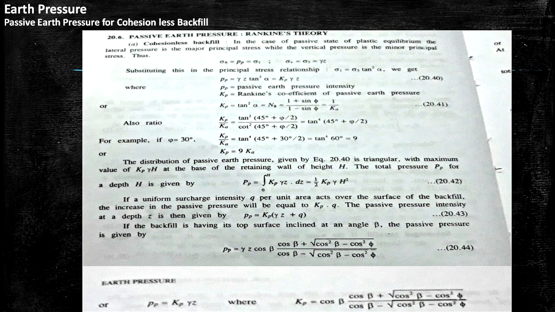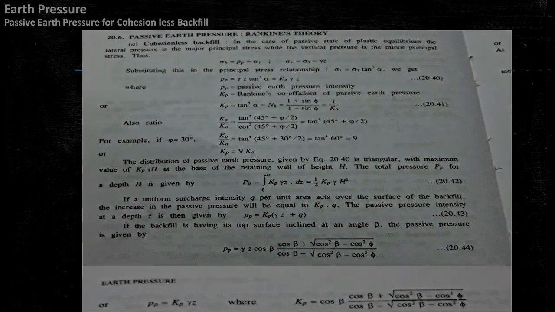So Pp equal to Kp into gamma z, where Kp equal to cos beta into (cos beta plus root over cos square beta minus cos square phi) by (cos beta minus root over cos square beta minus cos square phi).